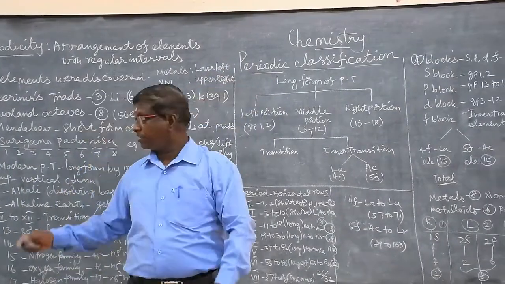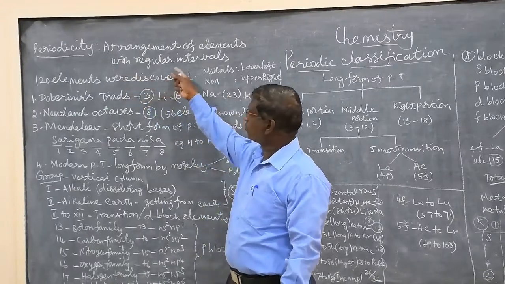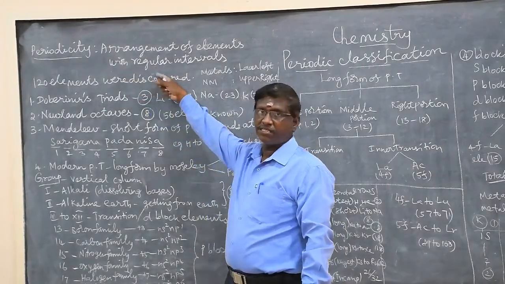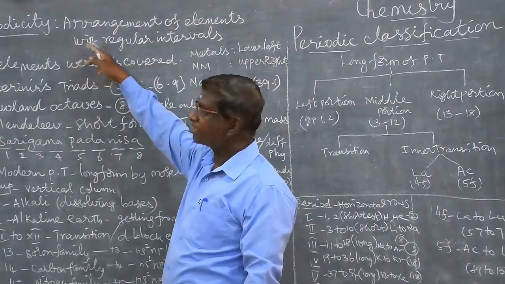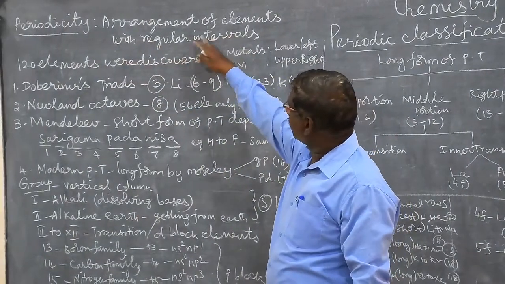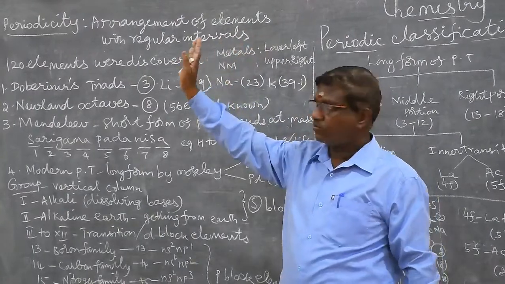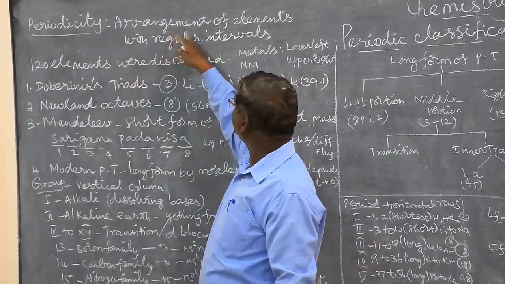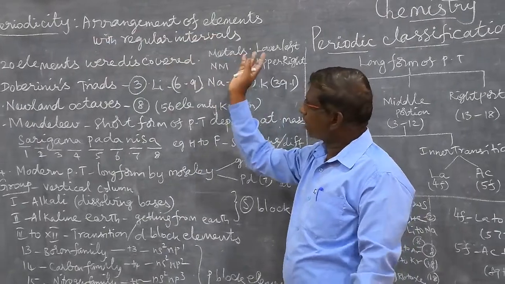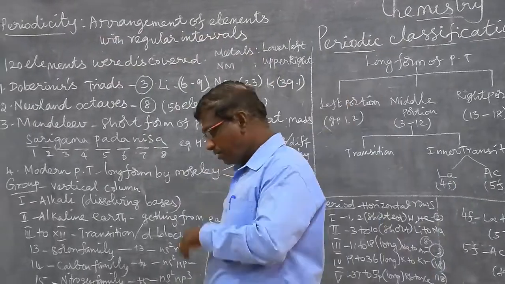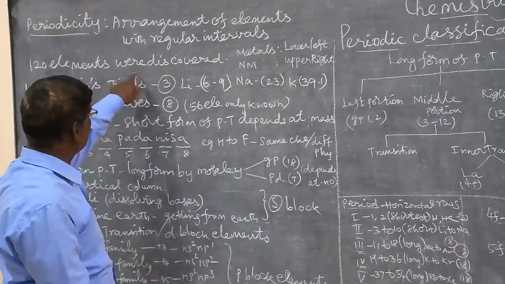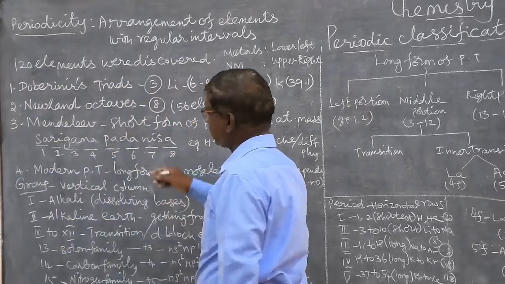Before entering this topic, we should know about periodicity. The term periodicity means arrangement of elements at regular intervals. What is called periodicity? Arrangement of elements with regular intervals. How many elements are discovered? 120 elements are discovered at present.